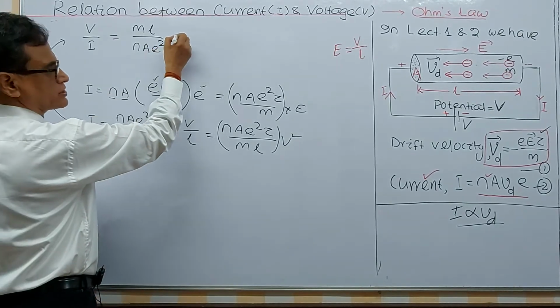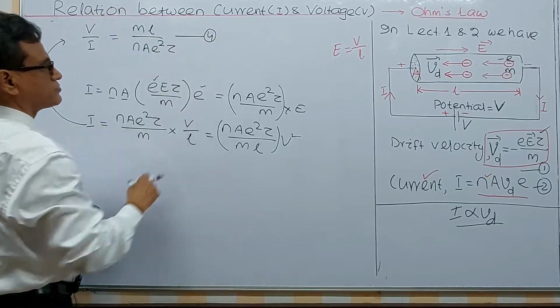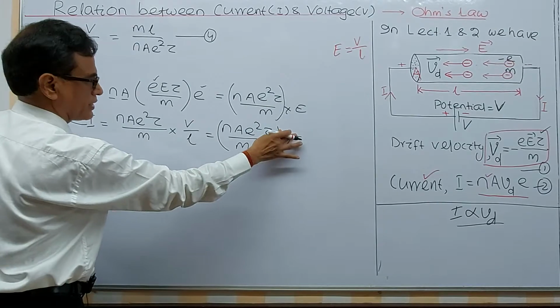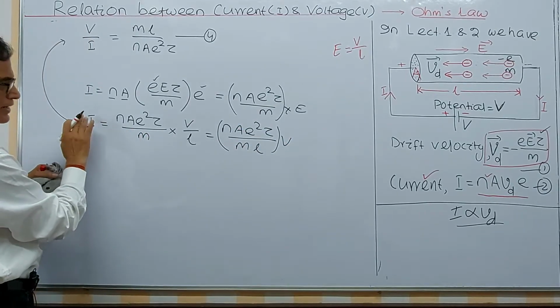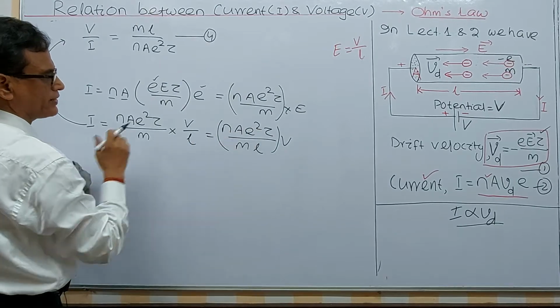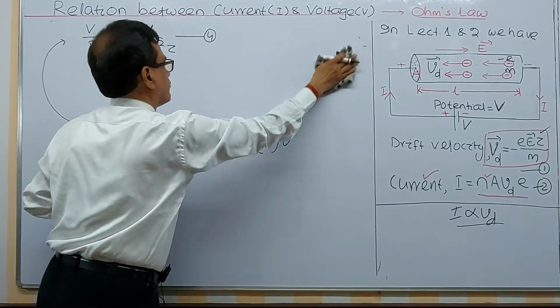Let me call this equation number 4, after equations 1, 2, 3. I have taken V divided by I, and cross multiplied, ML divided by N A e square tau. I am getting a very concluding formula now.